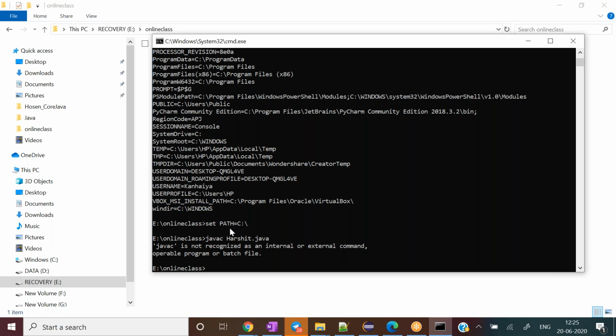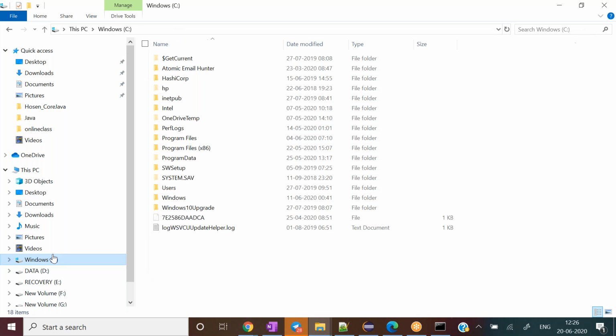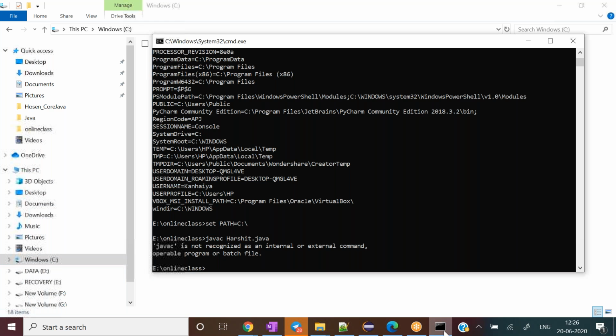So what is it doing right now? Earlier the path was set to the environment variable, and it was going over there and searching for the Java related directory. Now, for this current session only, I set the path to the C directory. Inside the immediate C directory, it is not finding anything, right? We do not have javac available directly in the C directory. In this C directory, you will not find the javac command.